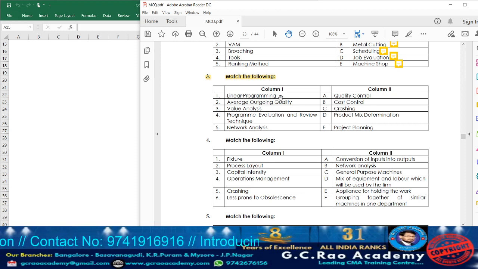And usually this linear programming has vast application. It will be applied in product mix decisions, or in marketing mix decisions, or in allocation of jobs, or in how they can transport the materials at least cost from the supply place to the demand place. In all these aspects, usually the linear programming concept will be applicable. Next, point number 2, what is given? Average outgoing quality.